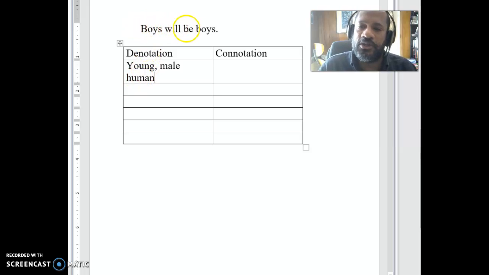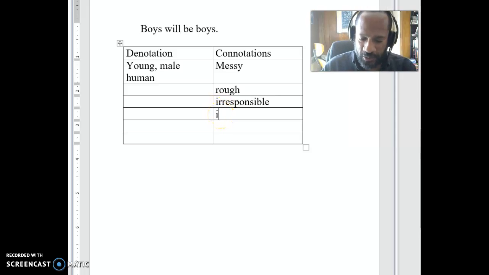So young male humans will be, well, let's think. How do young male humans behave? What are some of the connotations that we have associated with boys, right? If we're in class, I'd ask you to do this, but we could say that boys might be messy, right? They might be rough. They like to play roughly. Sometimes you might say they're irresponsible, right? We might say that they're immature, right? All of those kinds of things.